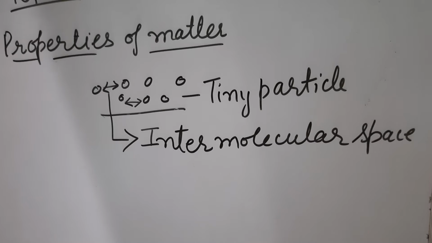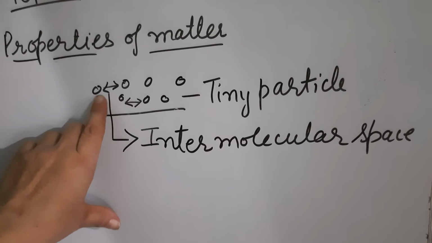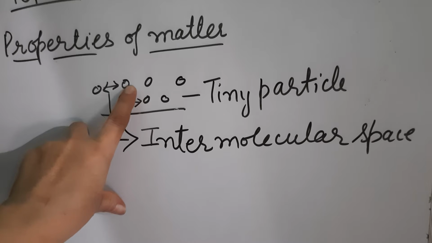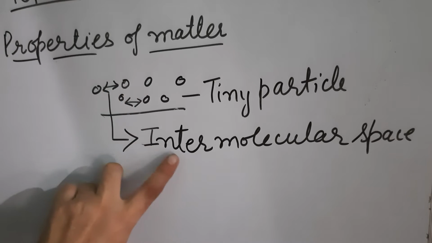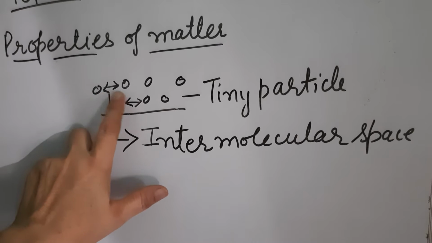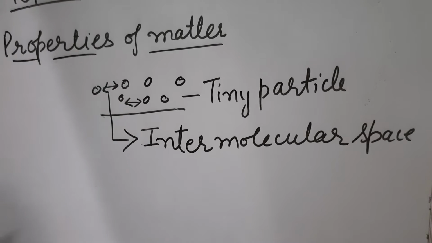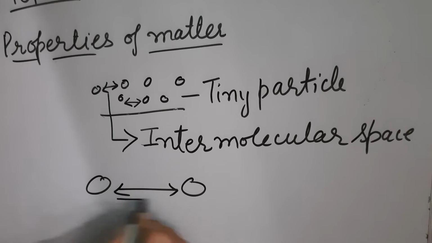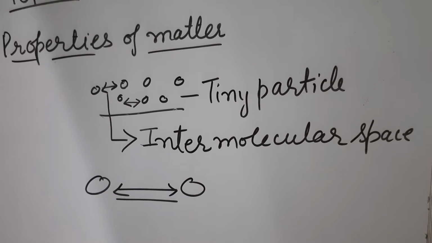And the third: there is space between the two molecules. The space between the two molecules of a matter is known as intermolecular space. Suppose these are the two molecules, and this space between the molecules is known as intermolecular space.